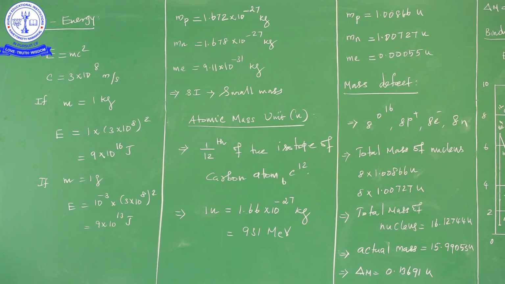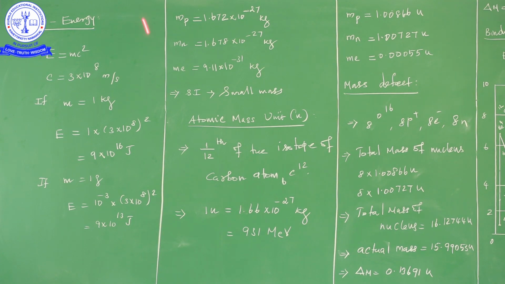Then the mass of the proton, I hope you already know. From the beginning of the lesson, you know the mass of the proton, the mass of the neutron, and the mass of the electron. The mass of the proton is 1.672 into 10 power of minus 27 kilogram. The mass of the neutron is 1.678 into 10 power of minus 27 kilogram, which is slightly greater than the mass of the proton.